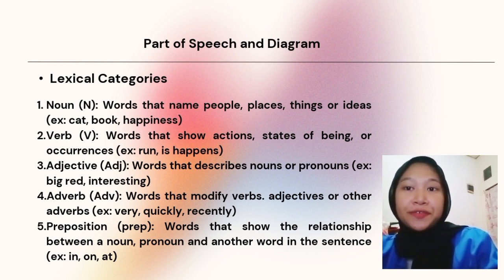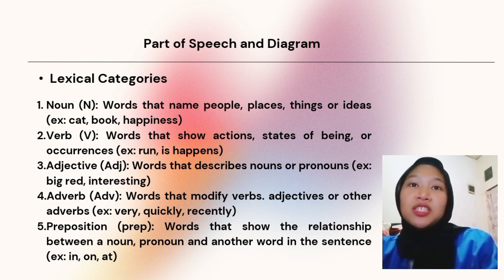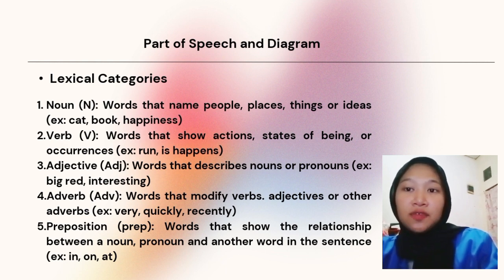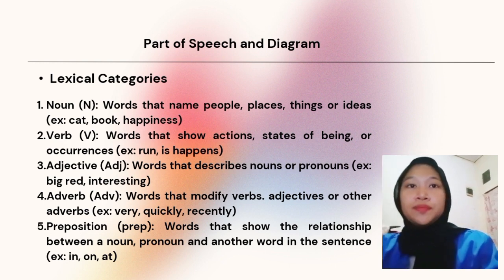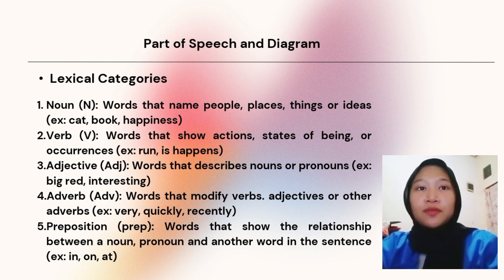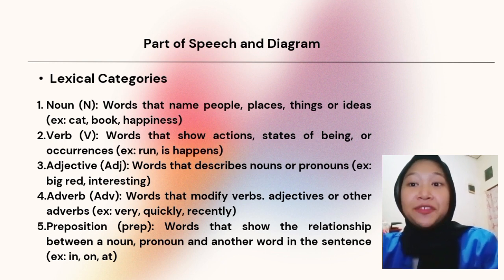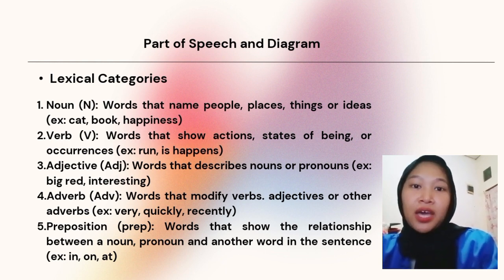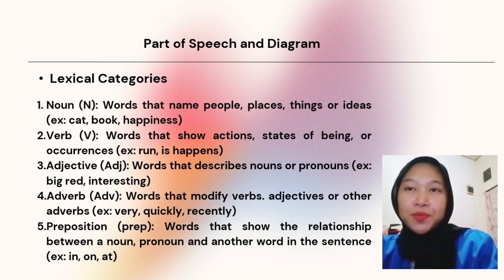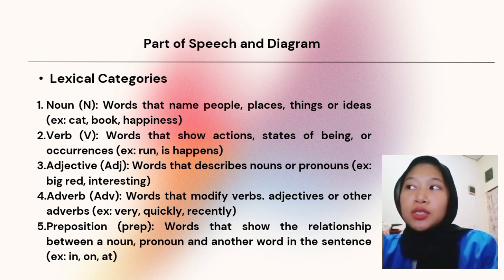Three is adjective. ADJ stands for adjective. An adjective is a word that describes nouns or pronouns. For example, big, red, small, interesting, and others. Four is adverb. ADV stands for adverb. Adverbs are words that modify verbs, adjectives, or other adverbs. Very, quickly, recently, clearly are examples of adverbs.